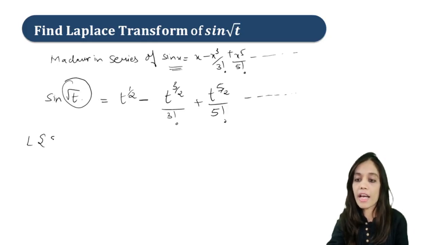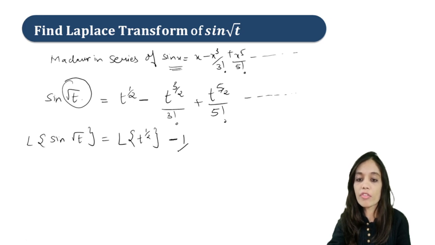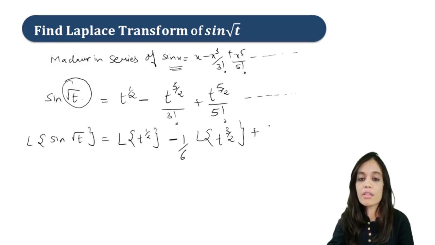Now let us apply the Laplace transform. So Laplace of sin square root t will be Laplace of t raised to half, apply the linearity property, minus 1 upon 6 (3 factorial is 6) Laplace of t raised to 3 by 2, plus 1 upon 120 Laplace of t raised to 5 by 2 and so on.